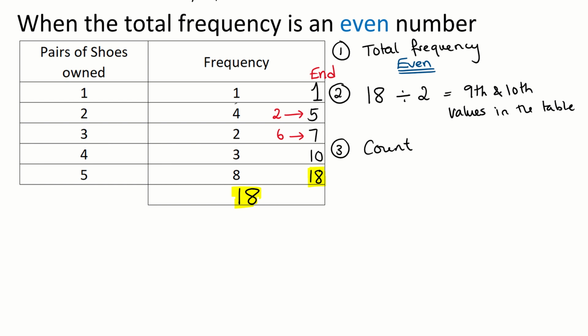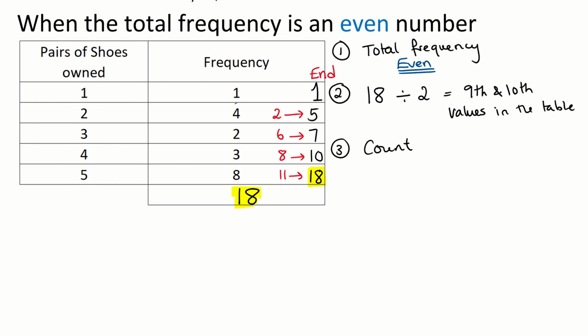6 to 7. If I end with 7, I start with 8. 8 to 10. If I end with 10, I start with 11. 11 to the 18th. So the first value is here. It's the number 1 in the list. The second to 5th values are there. They're all 2s. The 6th and 7th numbers in my list, they're all 3s. The 8th to the 10th, they're all 4s. And the 11th to the 18th numbers in my list are all 5s.